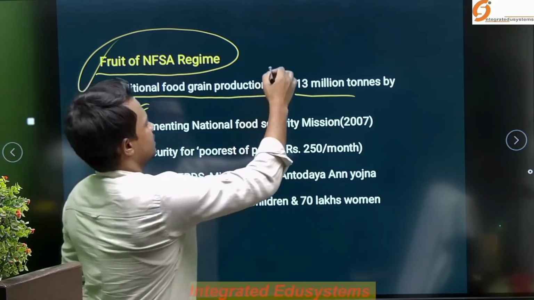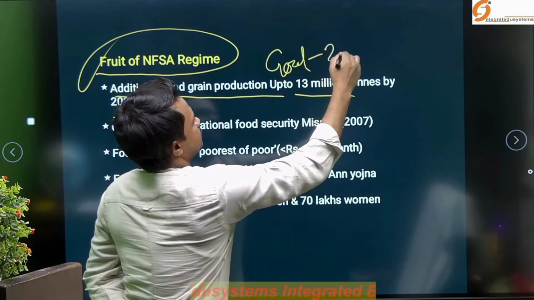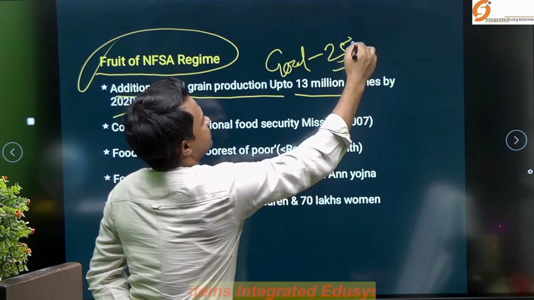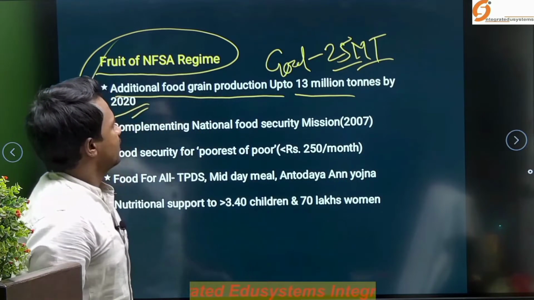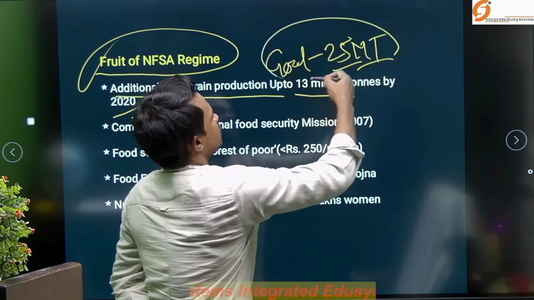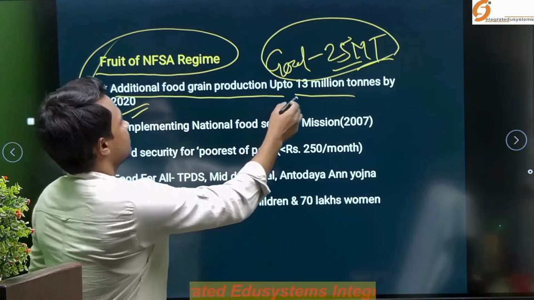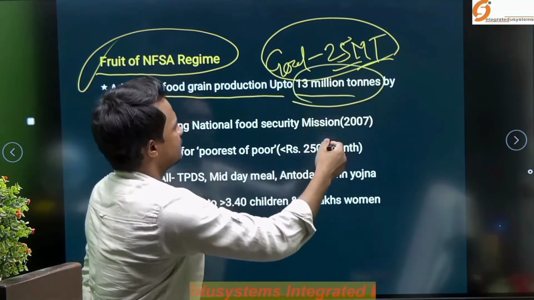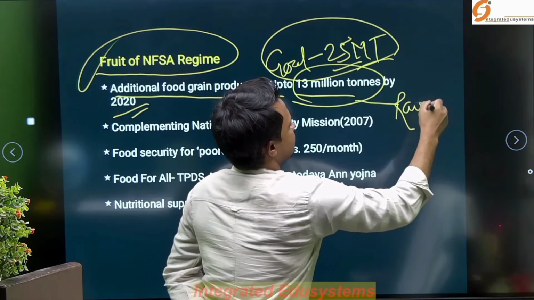Earlier that goal was to produce 25 million tons, but looking at the success of this earlier goal, the government revised the goal to 13 million tons of food, particularly to raise the buffer stock of the country.